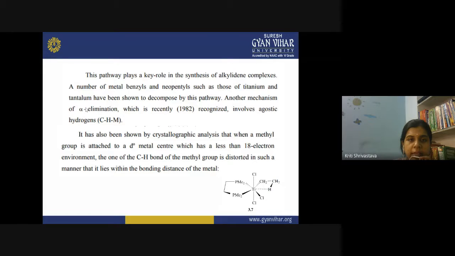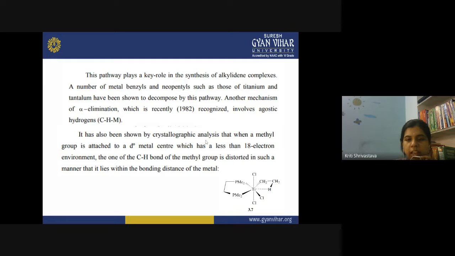Now, another mechanism of alpha elimination involves agostic hydrogens. Now, what are agostic hydrogens? C-H-M. When hydrogen is present between carbon and metal, this is an agostic hydrogen, and such complexes are agostic alkyls.